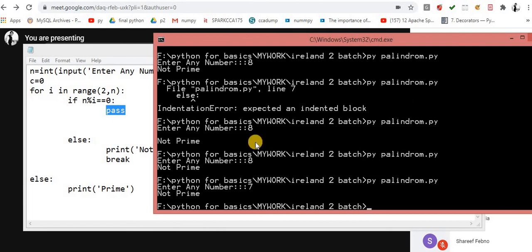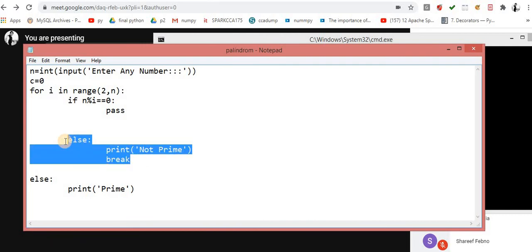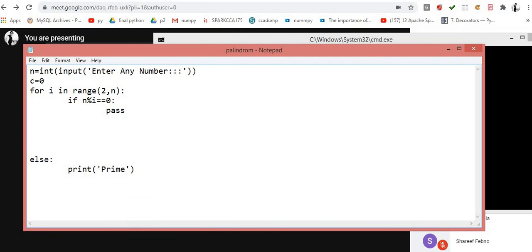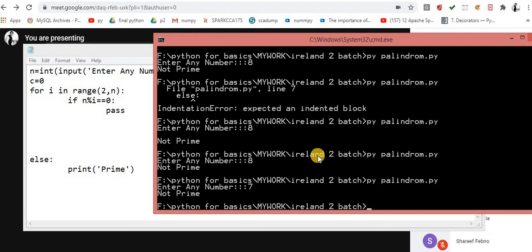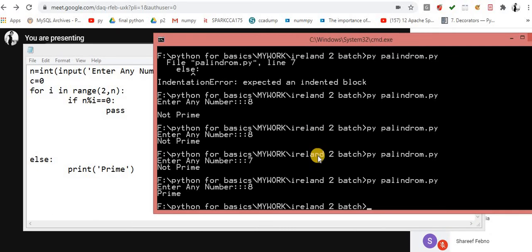So now again it's not working. Why is it not working? No, it will not work, because if and else it will not work. I think Winchester was trying to say that at the beginning of the program you said C equal to 0.